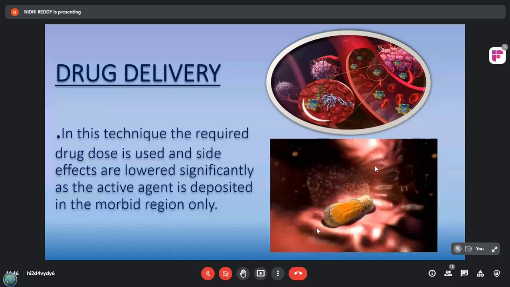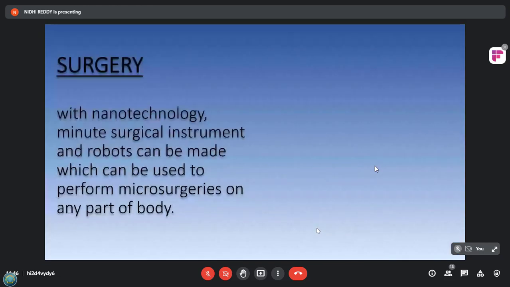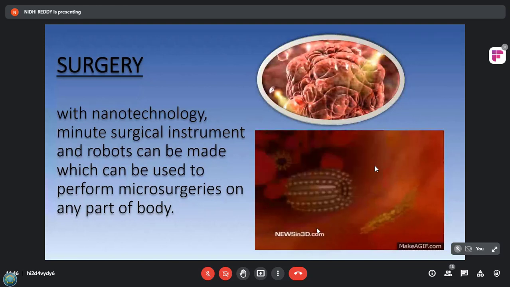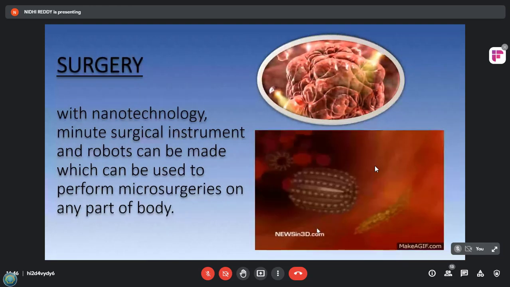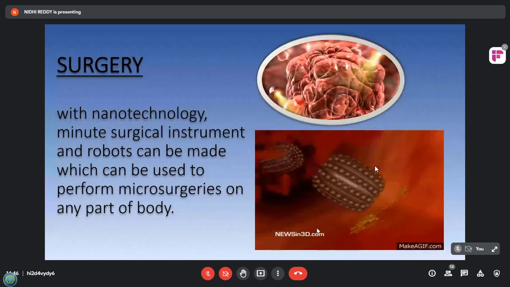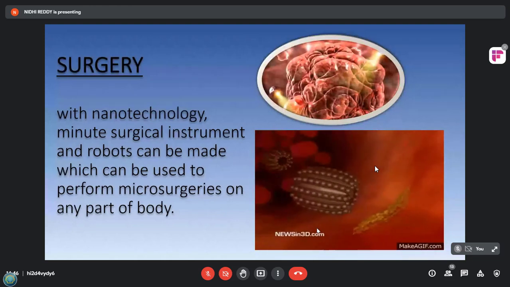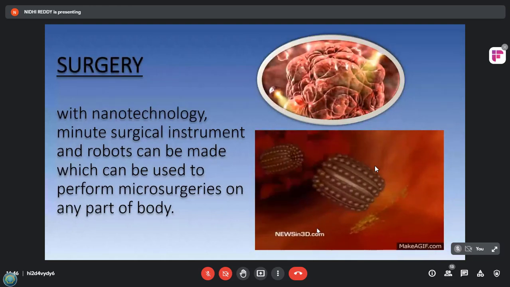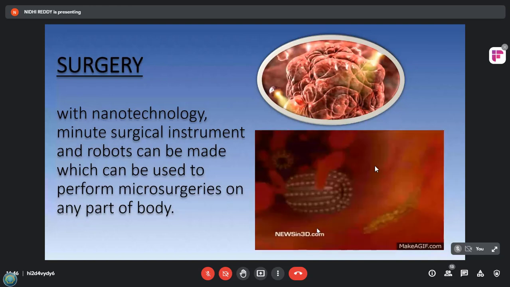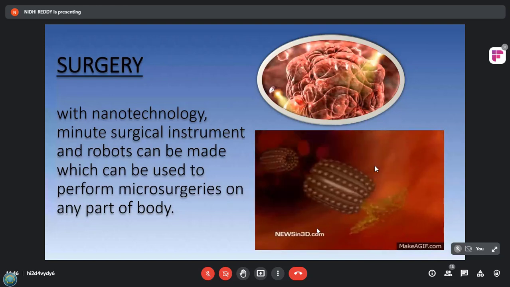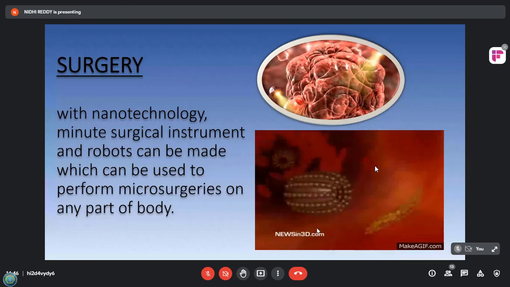Moving further, what is the application of nanotechnology in surgery? With nanotechnology, miniaturized surgical instruments and nanorobots can be made, which can be used to perform microsurgeries on any part of the body. For this, antibodies are used. Antibodies attached to the carbon nanotubes in the chips to detect the cancer cells in the bloodstream.